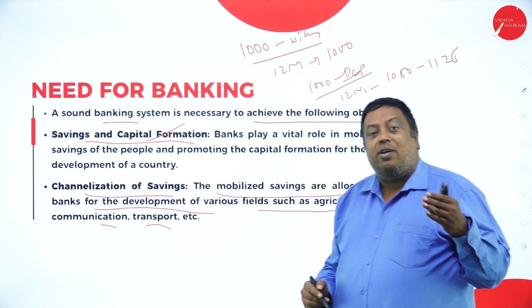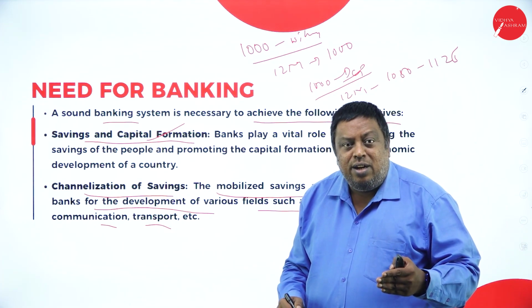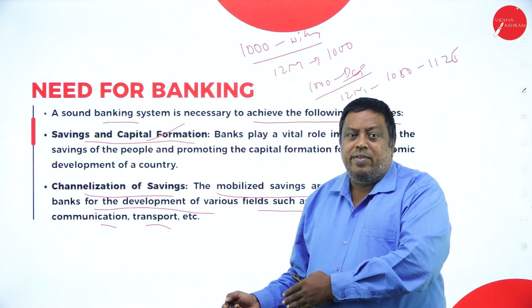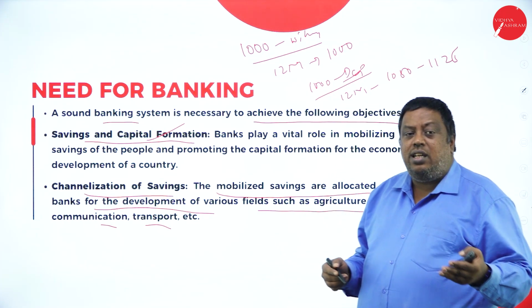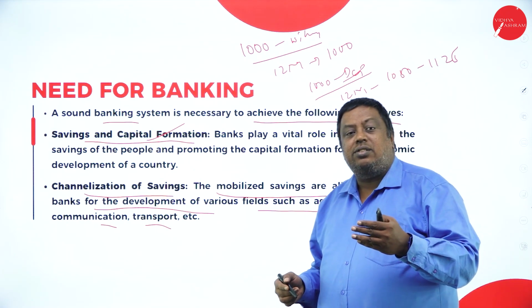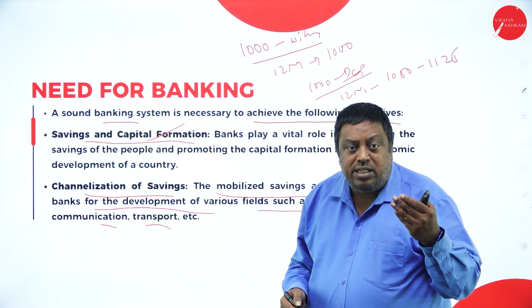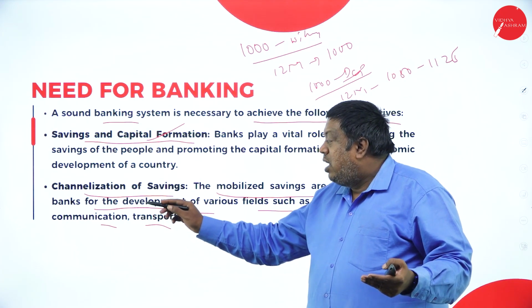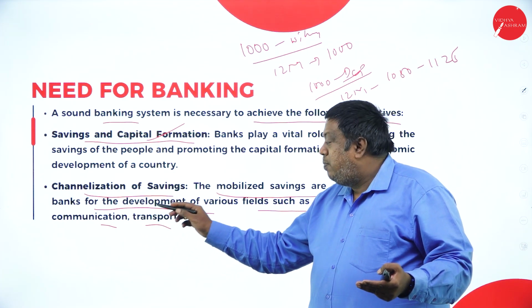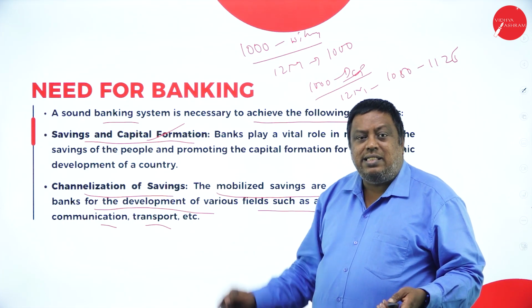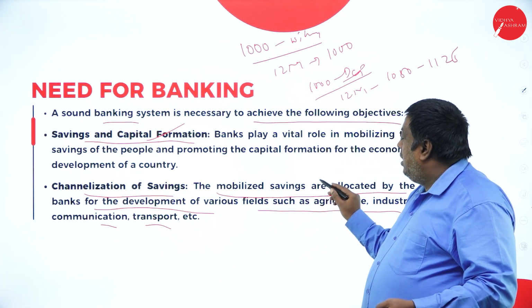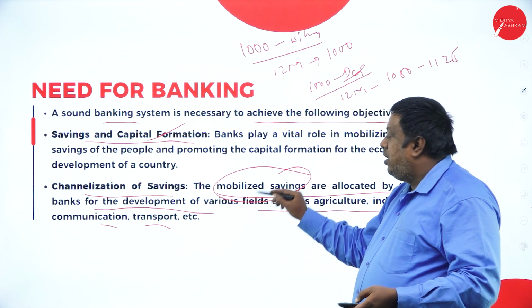They started to support the farmers to cultivate the land. Next, they started to support small scale, medium or large scale industry, providing financial assistance to them. Even for communication or transportation, for all the sectors, the banks have supported with whatever amount was mobilized from the general public.